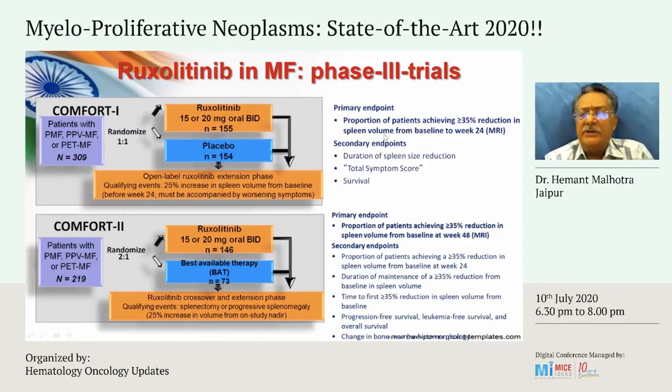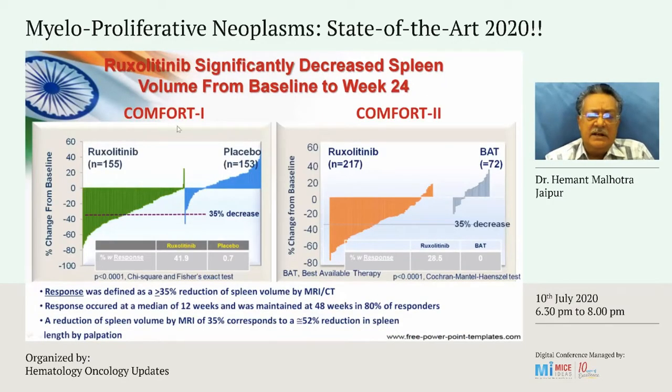The endpoints were here, and the primary endpoint was reduction in the spleen volume as measured, not by palpation, but by MRI or CT scan. And in the COMFORT-2 also the primary endpoint was more than 35% reduction in spleen volume from baseline. And here you can see the results, the COMFORT-1 and the COMFORT-2 study.